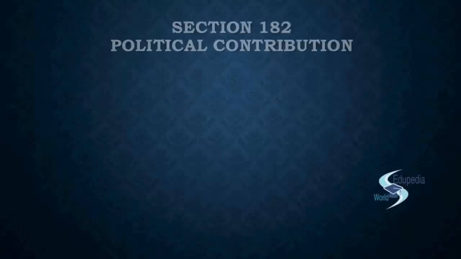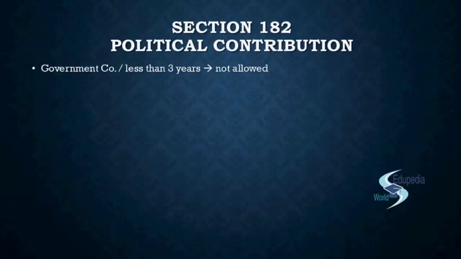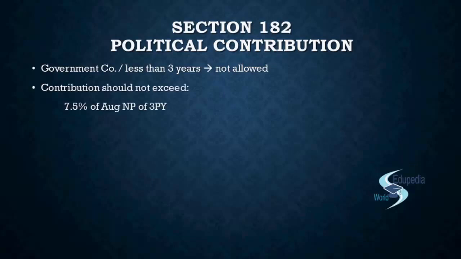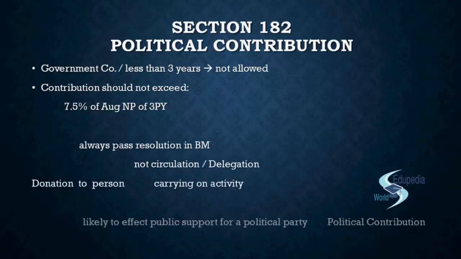Right? So, what have we seen in section 182 about the political contribution? That the government company and the company that has been in existence for less than 3 years are not allowed to make any contribution to the political party. Right? And other companies that are making the contribution can make a contribution only up to the maximum of 7.5% of the average net profit of the 3 preceding financial years. Right? And for that they will always pass a resolution in the board meeting. They cannot pass a resolution by circulation, or they cannot also delegate the power to the MD, committee, manager or any other person as such.